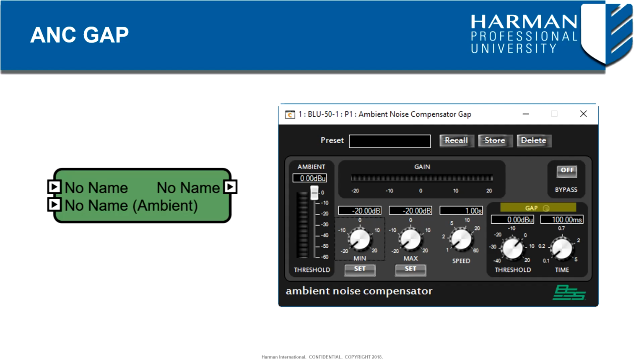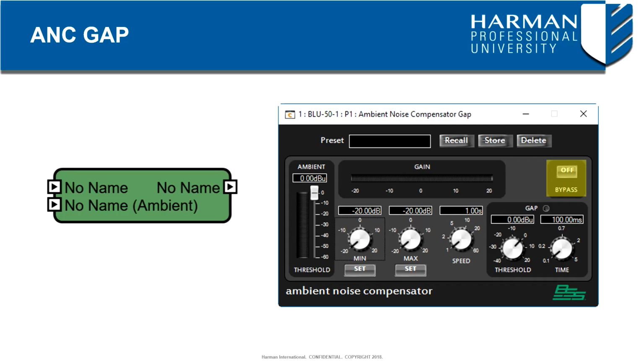Gap controls such as the gap LED will indicate when an announcement is below the gap threshold, indicating that ambience can now be sampled and measured. The gap time determines how long the announcement channel must be below the gap threshold in order to begin measuring the ambience. While there are no hard numbers that can be provided to make this work in every environment, it should be mentioned that highly reverberant spaces may benefit from using a longer time setting so as to avoid measuring any announcement reverb tails as ambience.